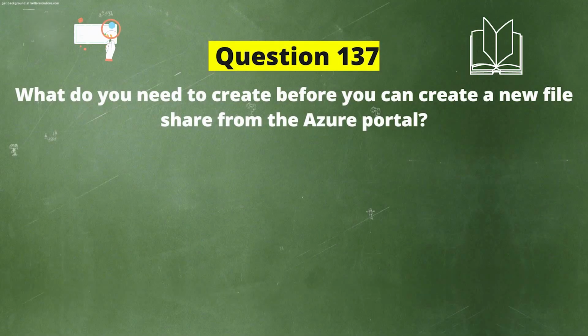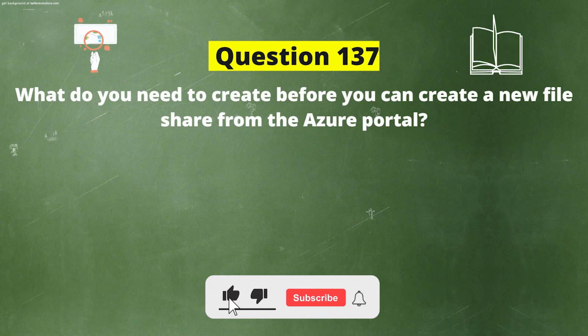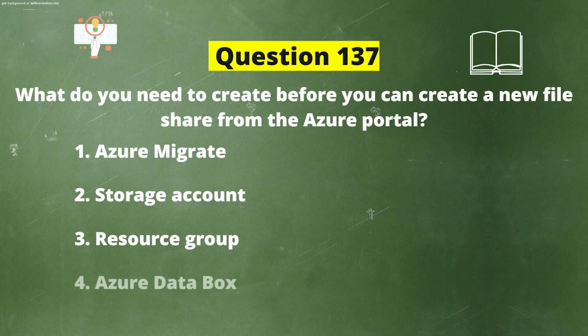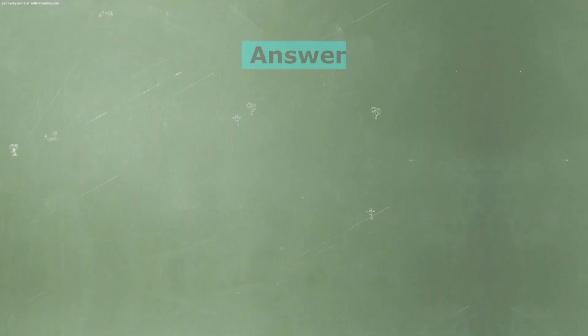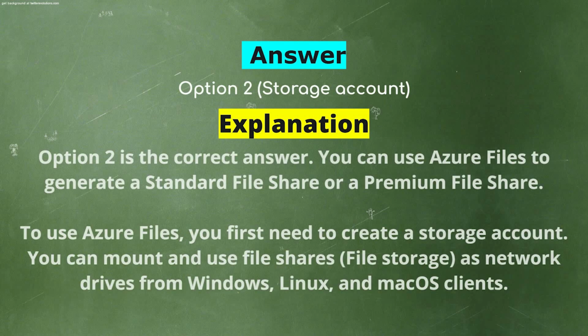Next question. What do you need to create before you can create a new file share from the Azure portal? And the options are: 1. Azure Migrate, 2. Storage Account, 3. Resource Group, 4. Azure Data Box. And the correct answer is option 2. Storage Account. Explanation. Option 2 is the correct answer.